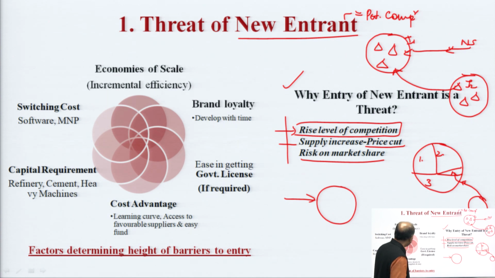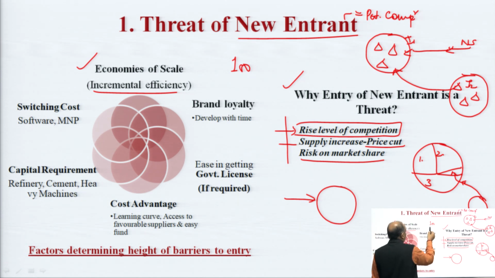Now these are certain factors that determine the threat of the new entrant. Number one, economy of scale. Economy of scale depends on the incremental efficiencies of a large system. If you are operating a very large system, you can achieve economy of scale. If you are running a large ship taking, say, 100 ton to a certain place, and there is another company running another ship that is able to take only, say, 50 ton, obviously the per ton traveling charge is very less here.